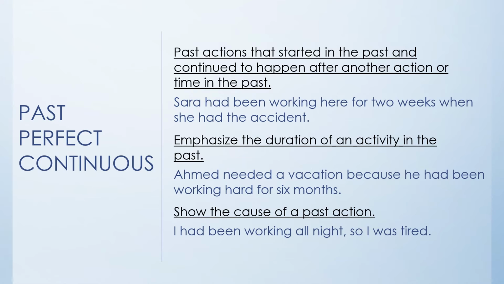Now we move on to the past perfect continuous. We use it for different situations also, but it's a little bit different from the past perfect. We use it for past actions that started in the past and continued to happen after another action or time in the past. For example, Sarah had been working here for 2 weeks when she had the accident.